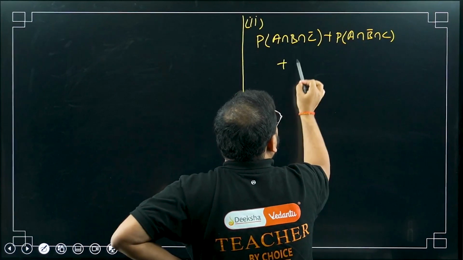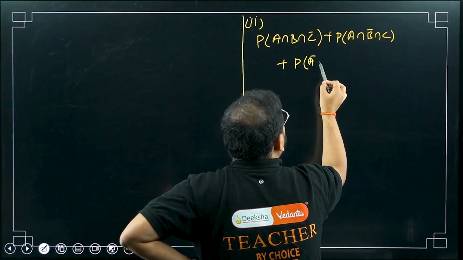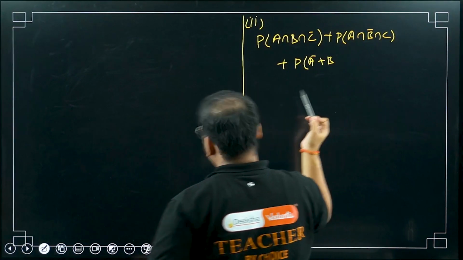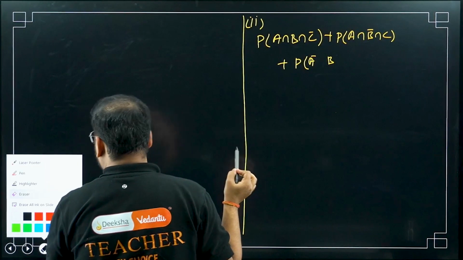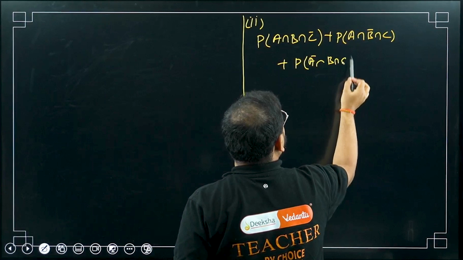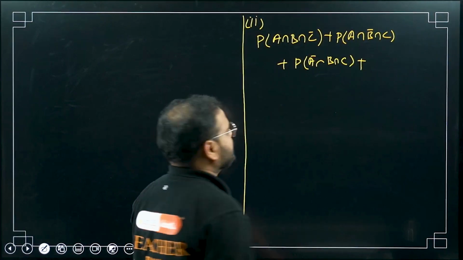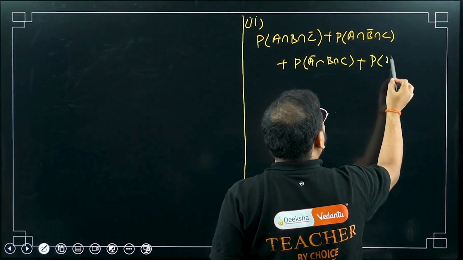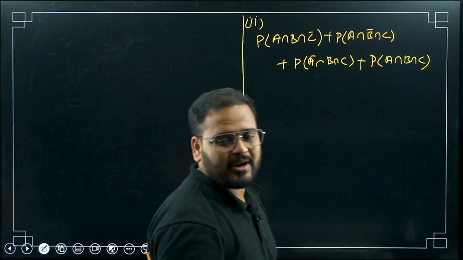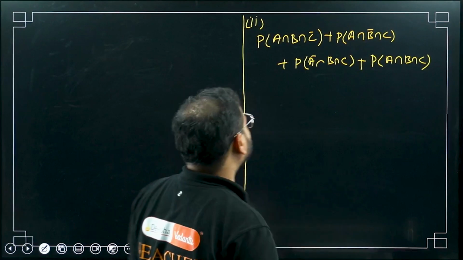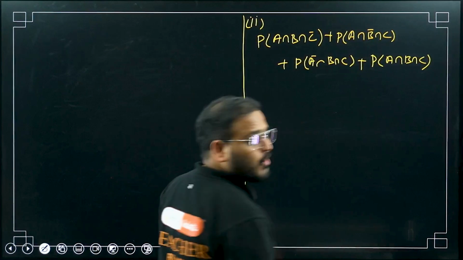Same way, A does not solve, but B and C can solve. The last one, all 3 can solve. At least 2 means even 3 is true, right? Minimum of 2, but even more than 2 is also okay. More than 2 is all 3, okay?